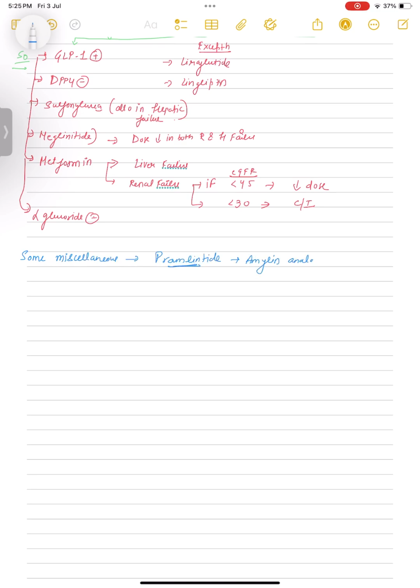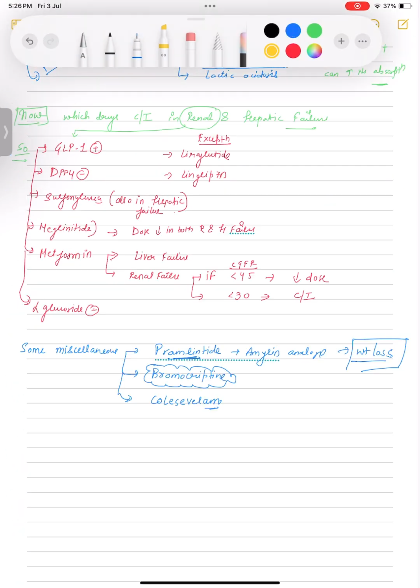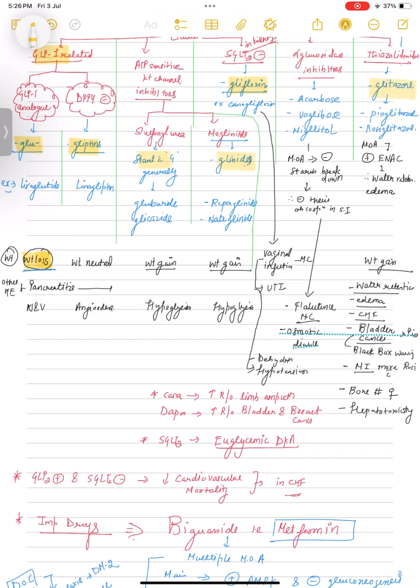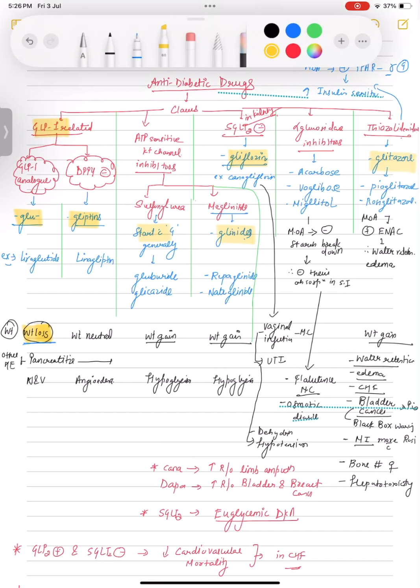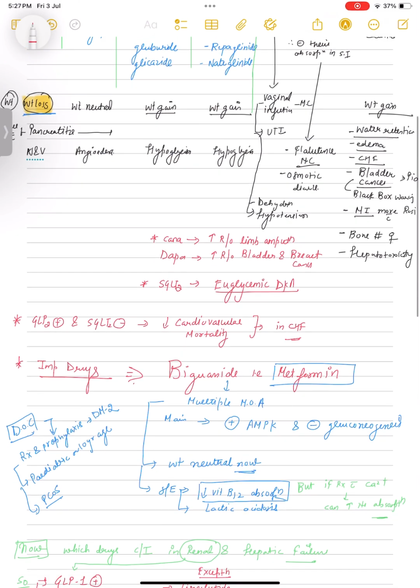Now, some miscellaneous anti-diabetic drugs include pramlintide. Its name contains lin, so it is an amylin analog. Others are bromocriptine and colesevelam. Pramlintide also causes weight loss. So we have two weight loss drugs, pramlintide and your GLP-1 analog, and two weight neutral drugs, DPP-4 inhibitor and your metformin. Okay, so these thiazolidinediones also stimulate PPAR alpha, therefore also decrease triglycerides. Along with glucose, they can also decrease triglycerides. So PPAR alpha decreases triglycerides, and PPAR gamma is your G, glucose. So PPAR gamma decreases glucose and PPAR alpha decreases triglycerides.